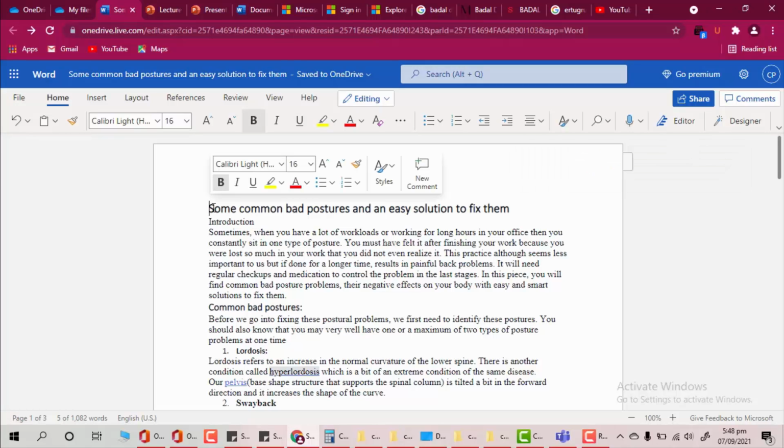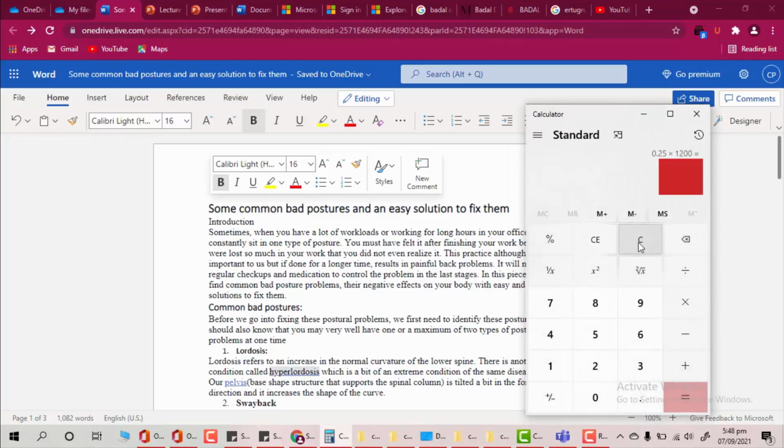So let's say if it's a 1,000-word article, let me just go to my calculator real quick. If it's a 1,000-word article, then I have to give around 40% of my article to my main body, which is some common bad postures, the first part of my main body. So 40% of the words is going to be 400 words. So 400 is going to be our main body.